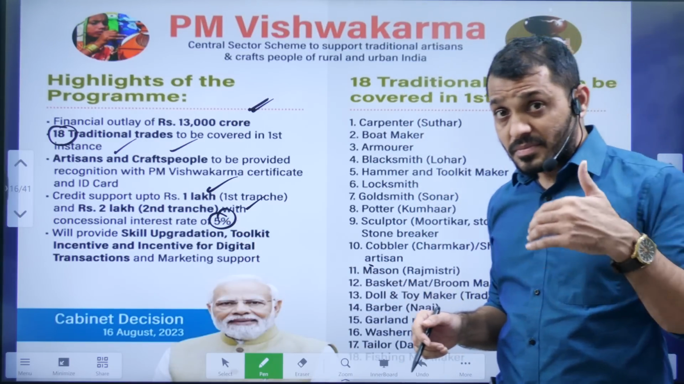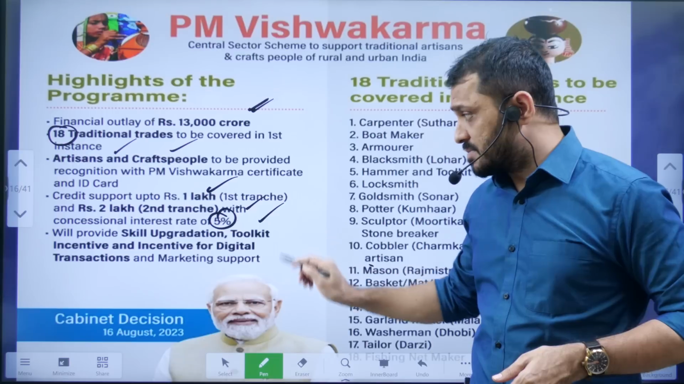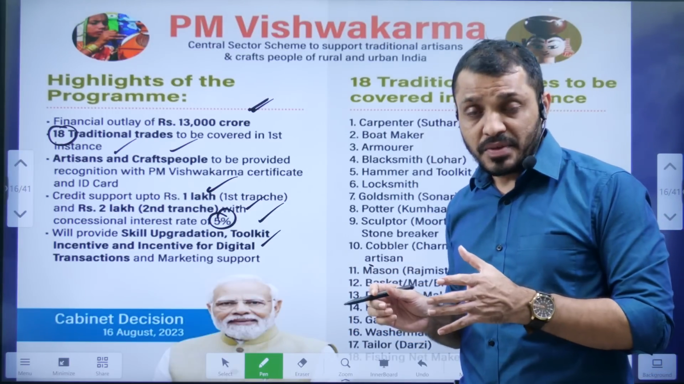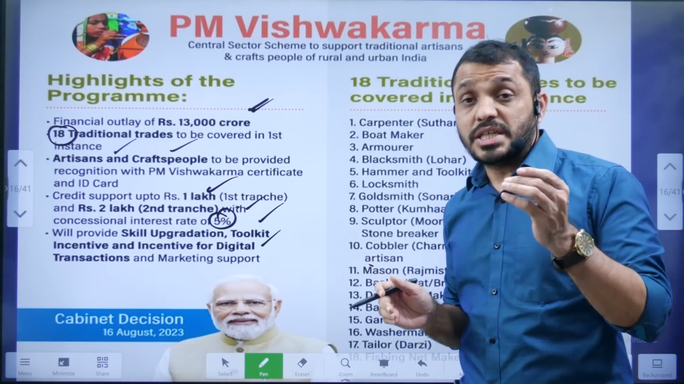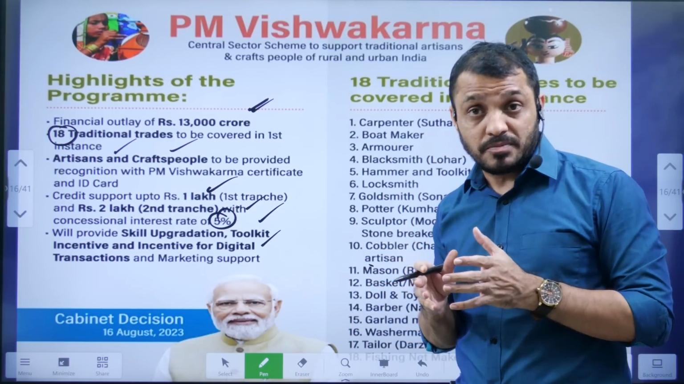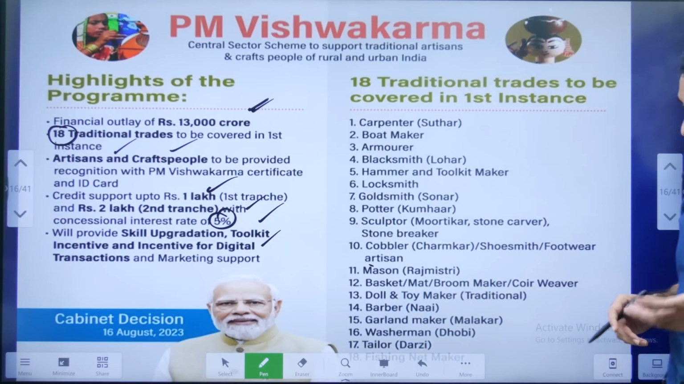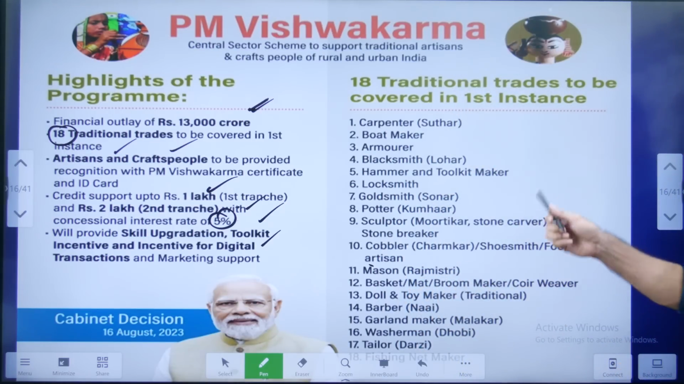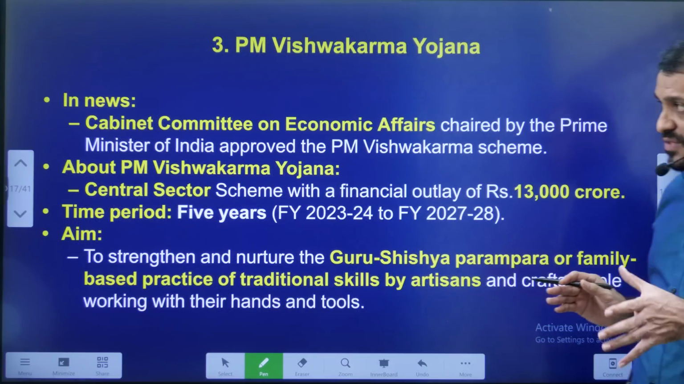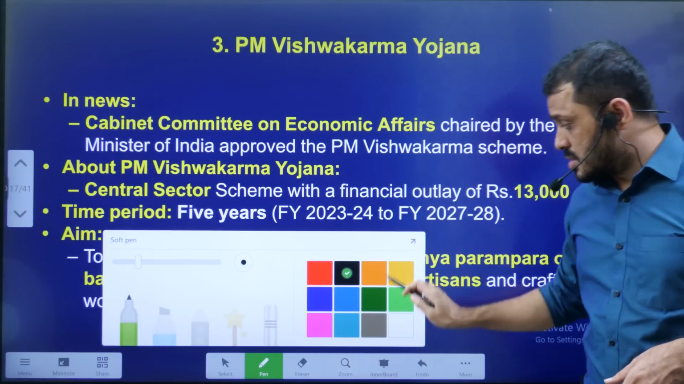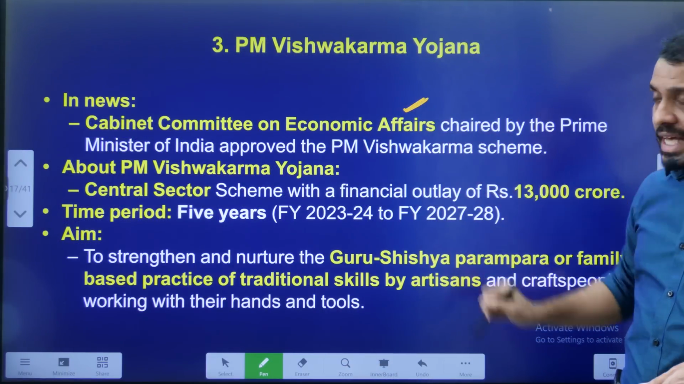Through this, individual skill will be upgraded, and as a part of this program, those individuals will be provided with a toolkit. The toolkit will be useful to perform that particular skill. These are the 18 skills that are going to be covered in the first phase. Who approved this? Cabinet Committee on Economic Affairs.